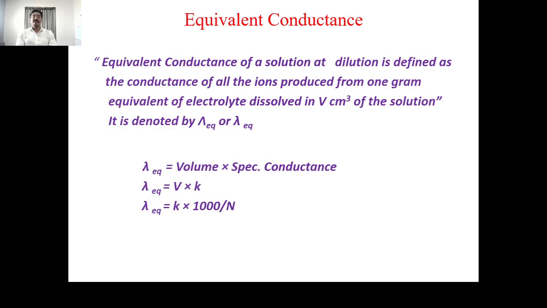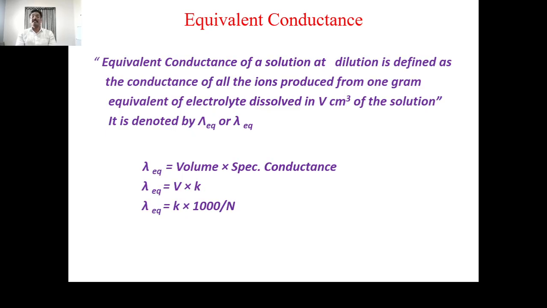Then now we will see about the equivalent conductance. What is the equivalent conductance? Equivalent conductance of a solution at a dilution is defined as the conductance of all the ions produced from 1 gram equivalent of electrolyte dissolved in V centimeter cube of the solution, and it is denoted by lambda equivalent.